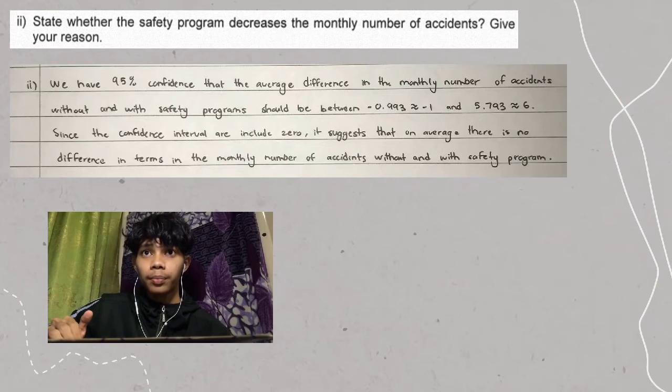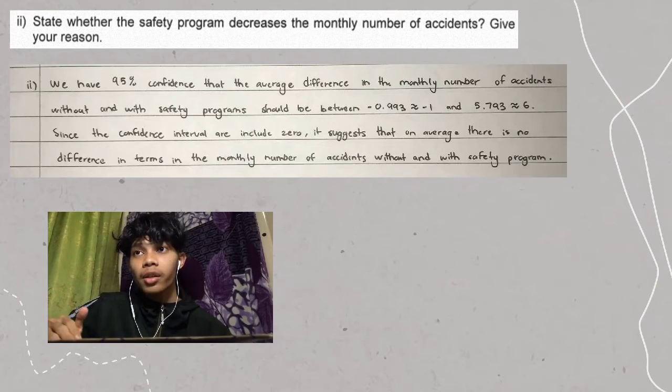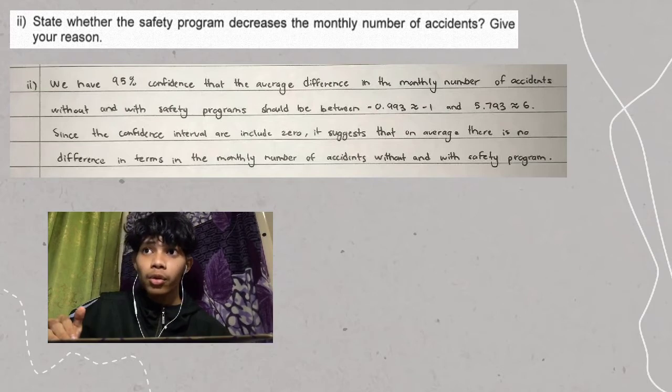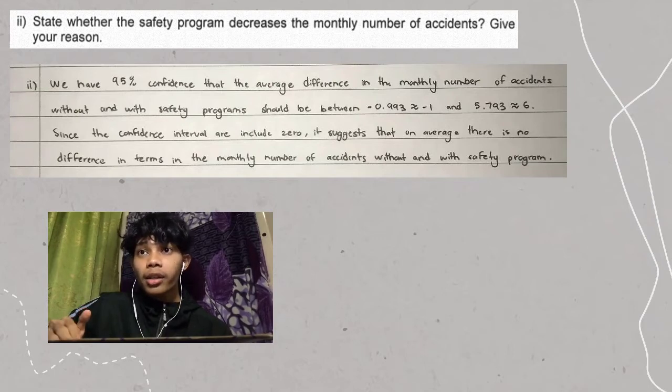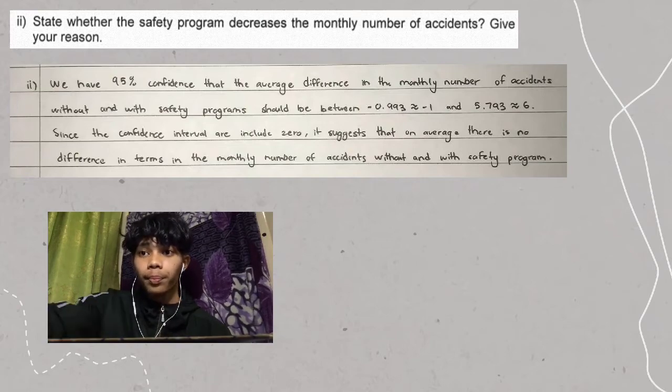Give your reason. We have 95% confidence that the average difference in the monthly number of accidents without and with safety programs should be between negative 0.993, which is equivalent to negative 1, and 5.793, which is equivalent to 6. Since the confidence interval includes 0, it suggests that on average there is no difference in the mean monthly number of accidents without and with safety program.